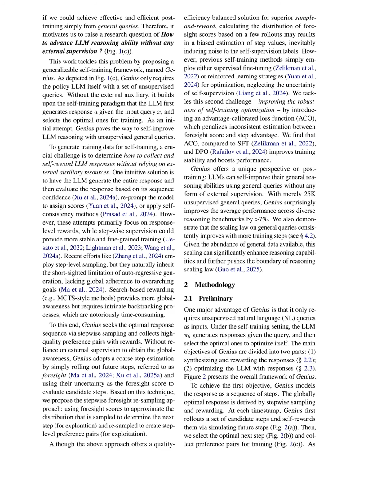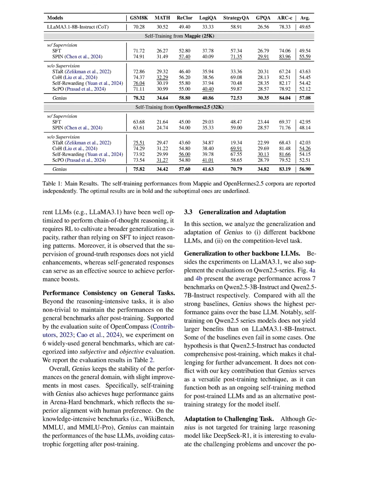Additionally, Genius employs a self-training framework that allows LLMs to self-improve their reasoning abilities without external supervision, addressing the limitations of SFT and reinforcement learning that rely on ground truth responses or verification. The introduction of the advantage-calibrated loss function, ACO, in Genius further stabilizes training and boosts performance, demonstrating its robustness compared to SFT and other reinforcement learning methods. Overall, Genius not only enhances reasoning capabilities, but also offers a scalable and efficient alternative to existing approaches, as evidenced by its consistent performance across various benchmarks.